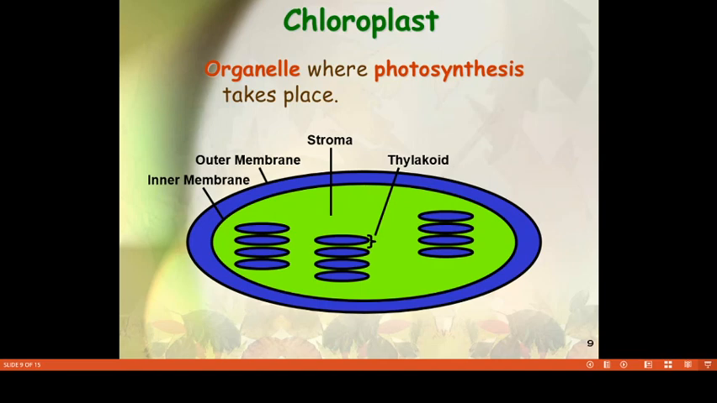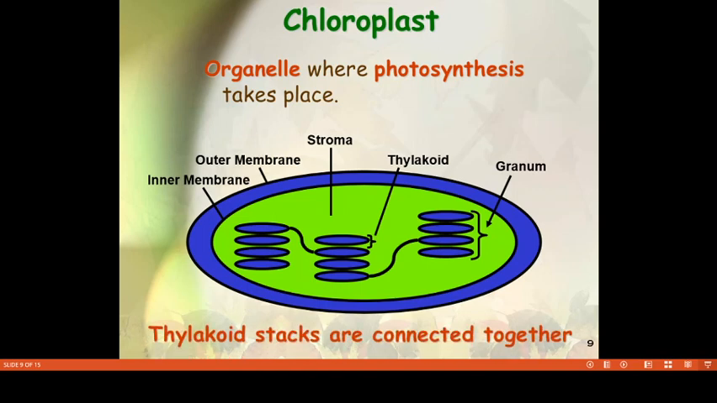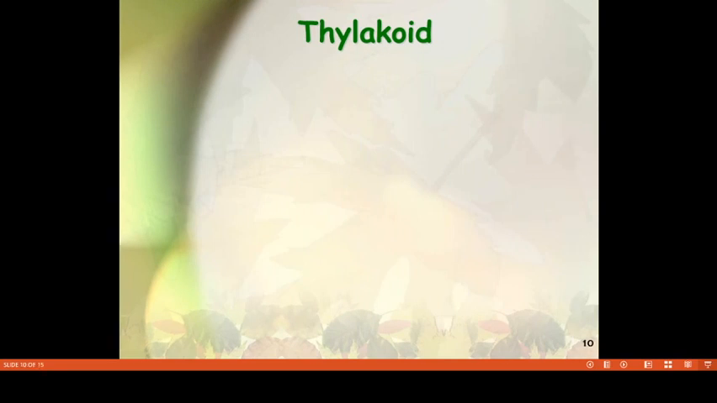Next one, thylakoid. These are one kind of sac-like structures. The stack of the thylakoid is commonly known as granum. Each and every granum is interlinked, or connected, with the help of the Pret membranes, which are tube-like structures. These tubes are mainly composed of lipids and proteins.